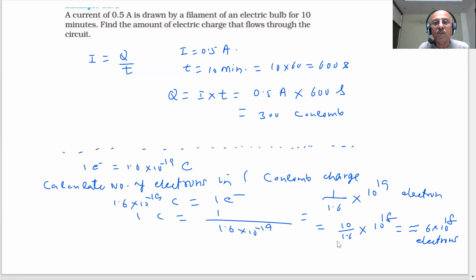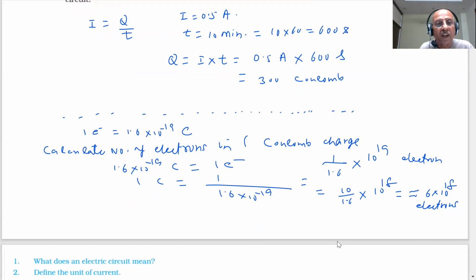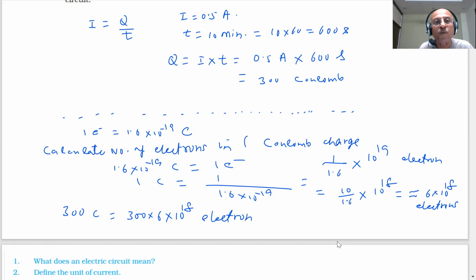So 300 coulombs in 1 second means how many electrons it will need? 300 into 6 into 10 power 18 electrons. In other words, what I try to show you, students, is that 300 coulombs will mean 300 into 6 into 10 power 18 electrons flowing through the electric bulb, which is drawing 0.5 ampere of current, in 1 second.